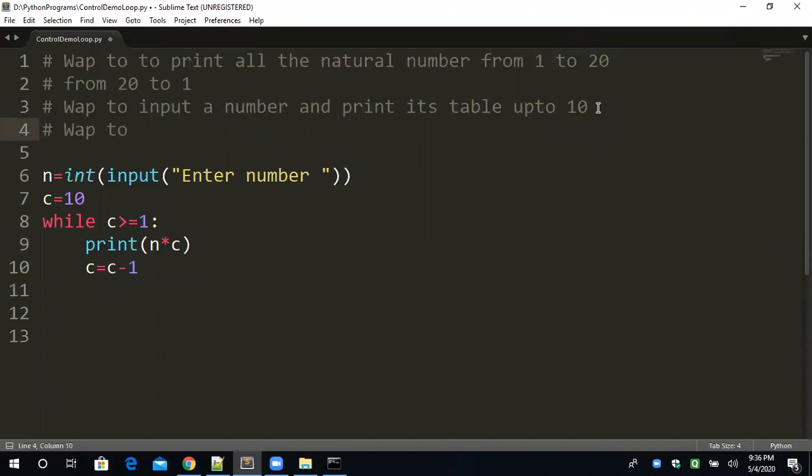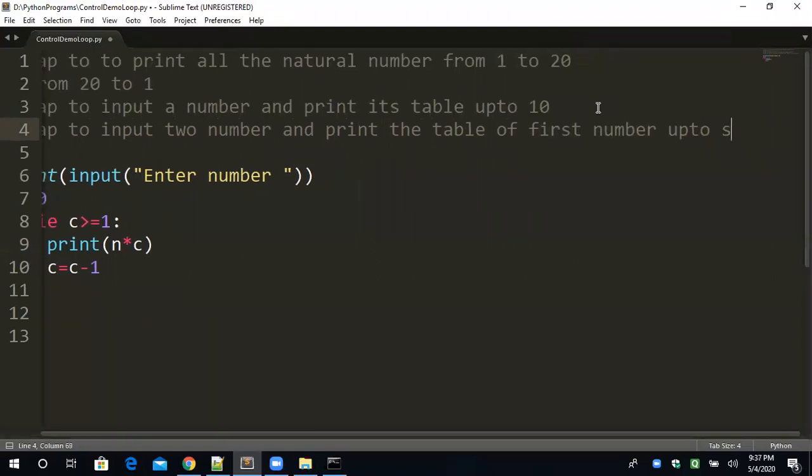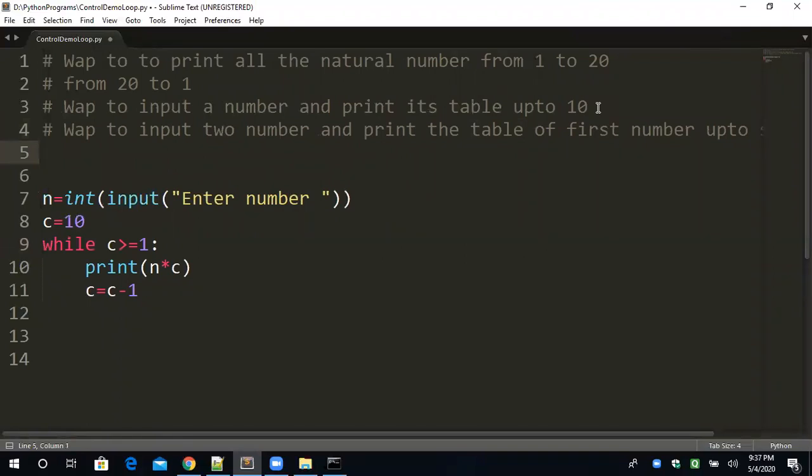to input two numbers and print the table of the first number up to the second. All right. We have to take two inputs, and the first number's table we have to generate till the second. It's a more generalized program. The number and limit will be decided by the user. Here, only the number is decided by the user, but the limit is not. So I'm going to make a more generalized program.